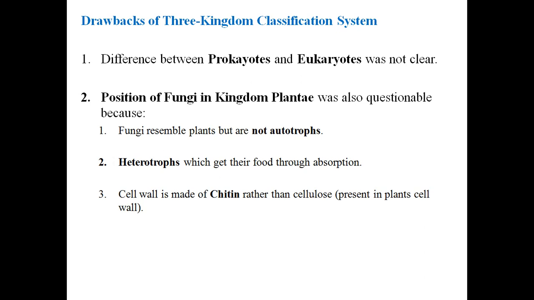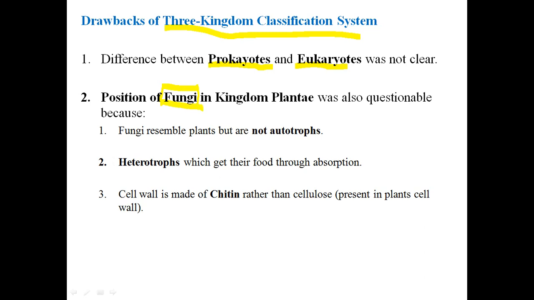Later on, the biologists raised objections to this system. So what was the objection? They raised the objection that there is no clear difference between prokaryotes and eukaryotes when the plants, animals and protists are classified. And also they had an objection about the position of the fungi.